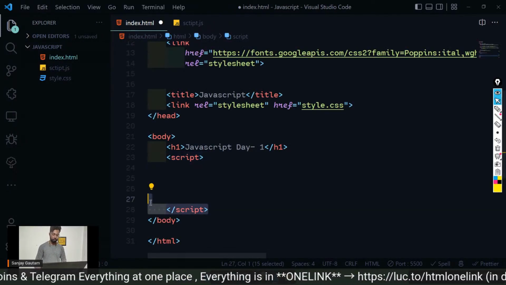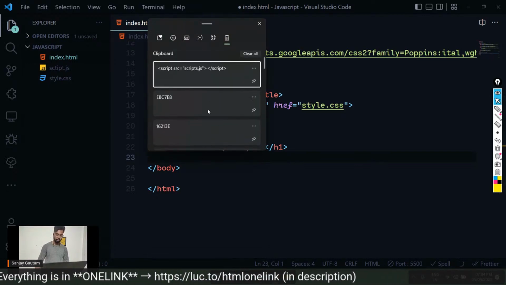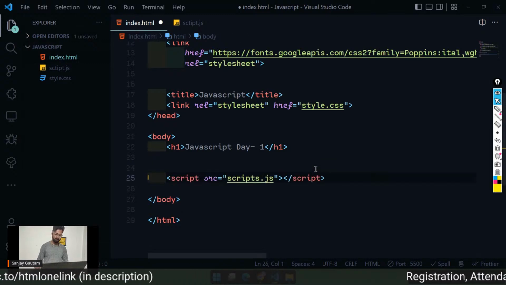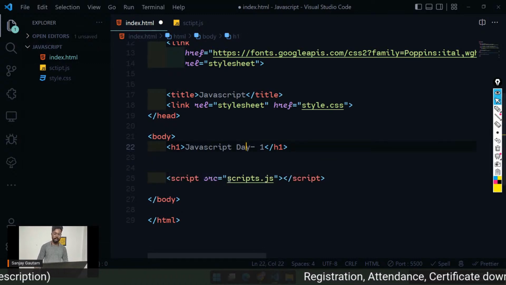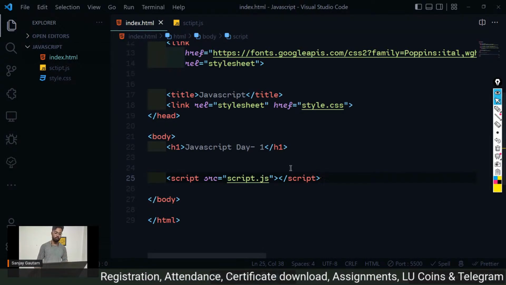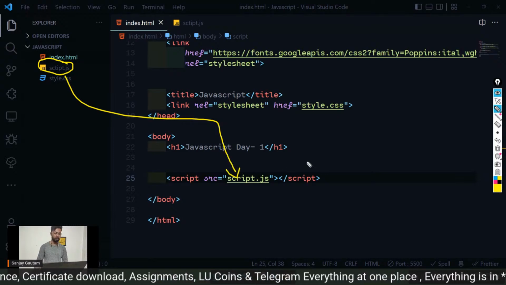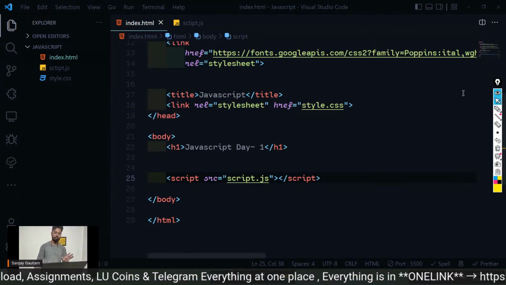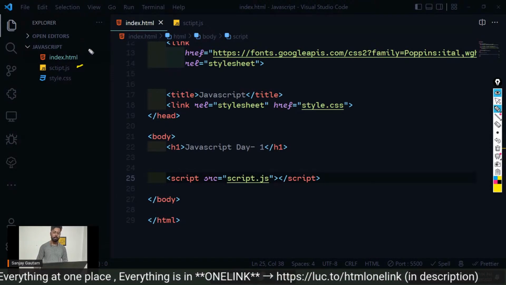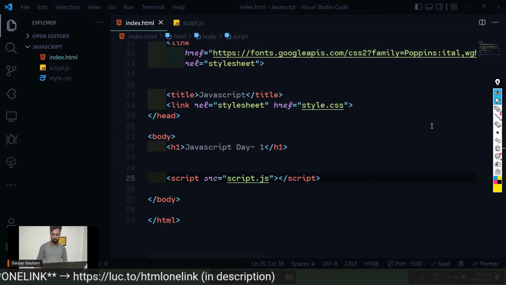Now I'm going to connect this file with our HTML file. You can go over here and type this line. In the script tag, put a source attribute, and in the source attribute, put the name of the file where you are going to write all of your JavaScript. We are going to write our JavaScript in script.js. Just mention the name here. Keep in mind that script.js must be in the same folder. By the way, you can put this file in a different folder too, and I'm going to tell you how to do that as well.